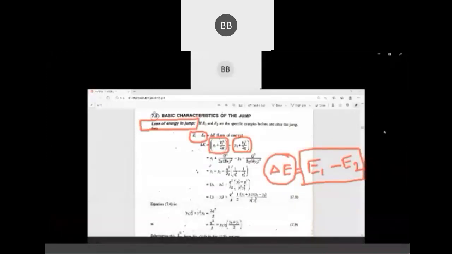Then in place of velocity, we write discharge by area. And in place of area, since we consider a rectangular channel, it will be b multiplied by y, that is the width of the channel multiplied by depth of flow. So in place of v we have written Q by A, and in place of A we have directly written b into y. As this is for before the jump, in place of y we have written y1.